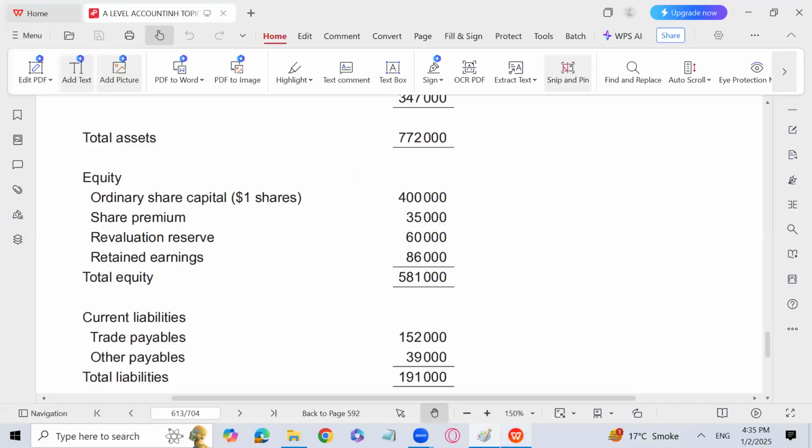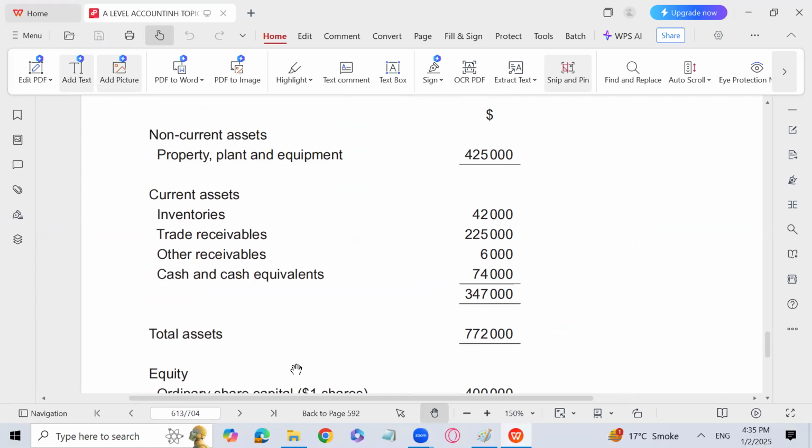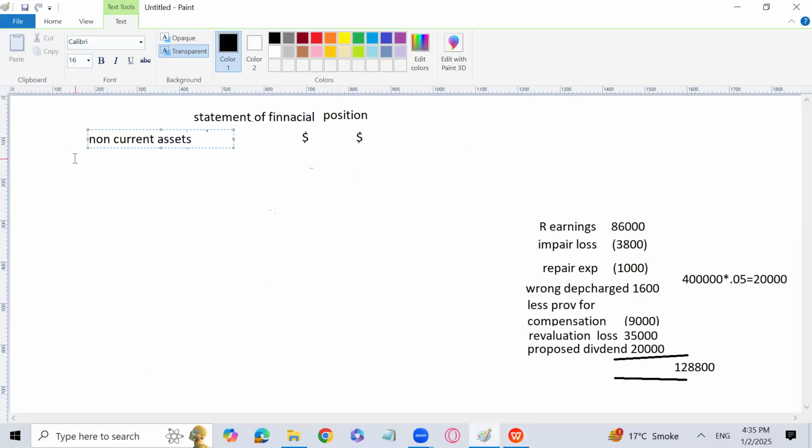So let's see. First, the property, plant, and equipment is given. I am right over here. Property, plant, and equipment. That is 4,25,000. I have to adjust this amount. How? 4,25,000. I will minus 8,000, which we have added wrongly, plus 1,600, the depreciation which should not have been charged, and we have charged the depreciation. Then there is going to be an impairment loss of 3,800, and I think we will get the amount for the